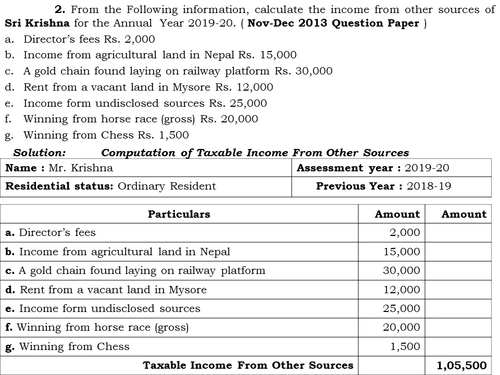Next one, a gold chain found lying on a railway platform. Again it is a casual income and there is an absence of information whether it is gross or net, so we are going to consider the full amount, that is rupees 30,000. And next one, rent from a vacant land in Mysore, rupees 12,000. Income from undisclosed sources, rupees 25,000.